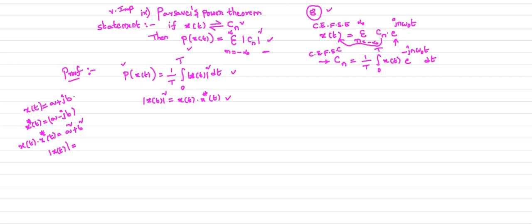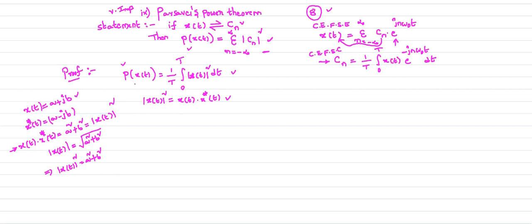So x of t is a complex valued signal. It is equal to a plus jb. Mod x of t is what? Square root of a square plus b square. Applying square on both sides, mod x of t whole square is what? A square plus b square. Therefore a square plus b square can be written as mod x of t whole square, that is equal to x of t into x conjugate of t.